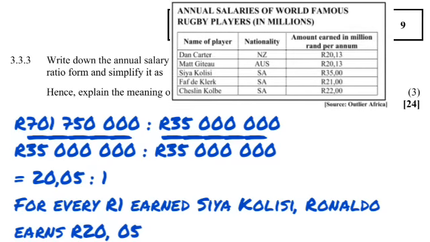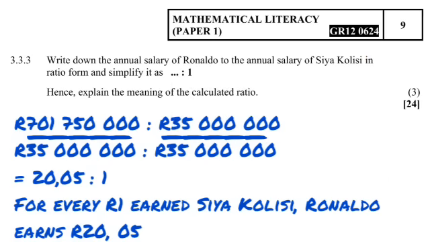Remember that 35 is supposed to be converted to millions, and because it's the side of Siya Kolisi that's supposed to be converted into 1, we divide by that amount. So 35 divided by 35 is going to give us 1, and then on the other side, what we did on the left we will do on that side, and it gives us 20,05. What it means is that for every 1 rand earned by Siya Kolisi, Ronaldo earns 20 rands and 5 cents, and that's basically what it means.